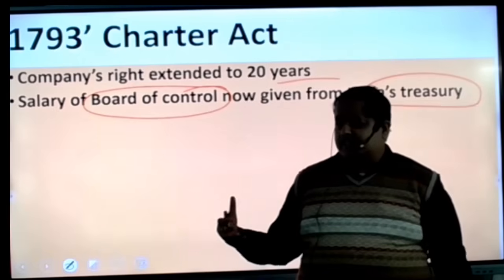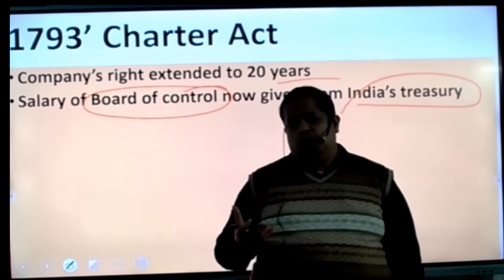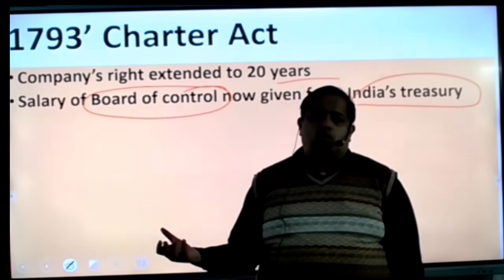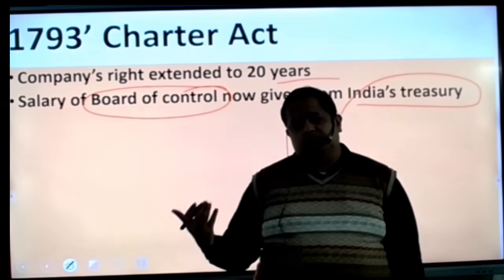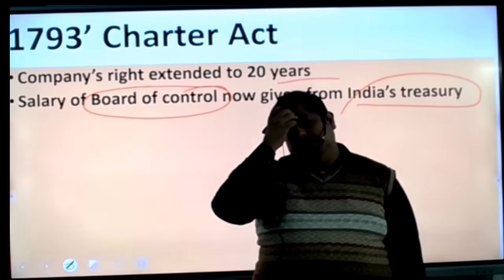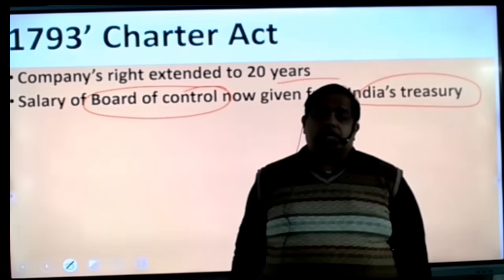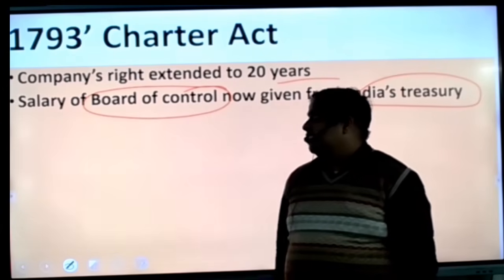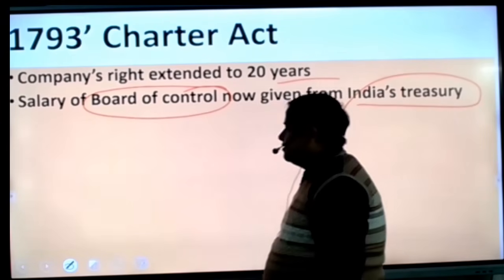So beta, later on, after 1857, when the British system was changed and the Indian Council was made, their salaries were also paid from India. So this kind of thing was done by the Britishers.